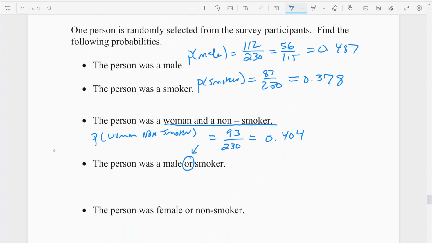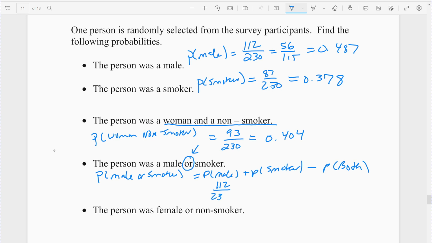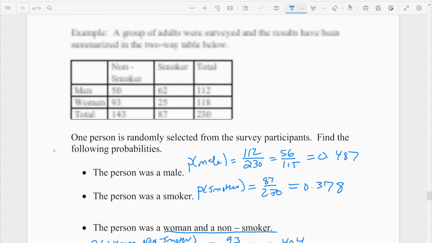"Or" is always the one you've got to be careful of, as we talked about in the last video. Probability it was a man or a smoker. So the probability a male or a smoker would be the probability they were a male plus the probability they smoked minus the probability they were both, both a male and a smoker. We already did the men: 112 out of the 230 were men. 87 out of the 230 were smokers.